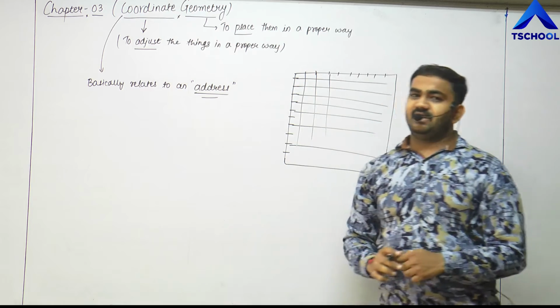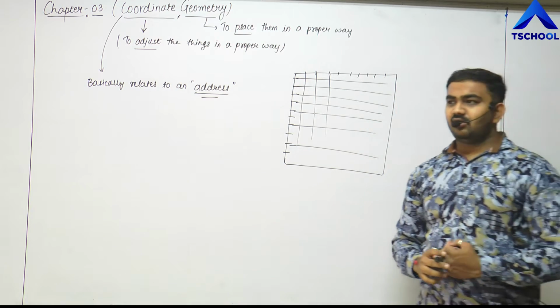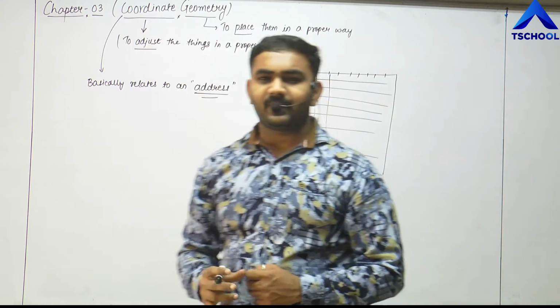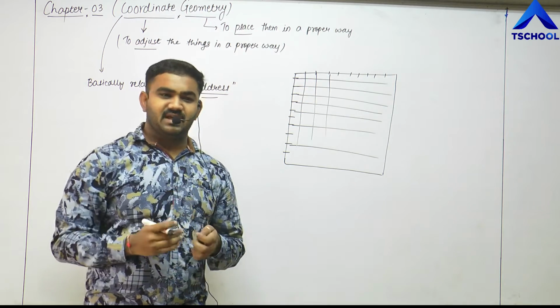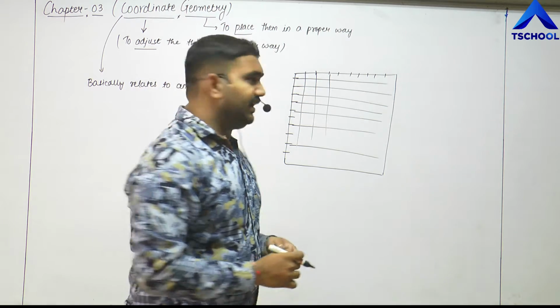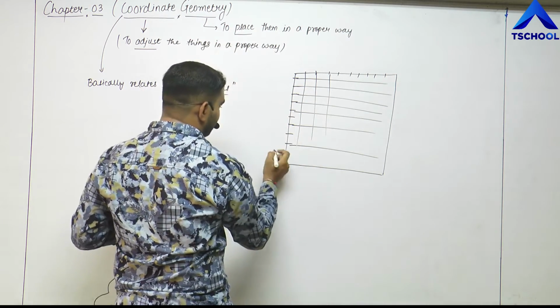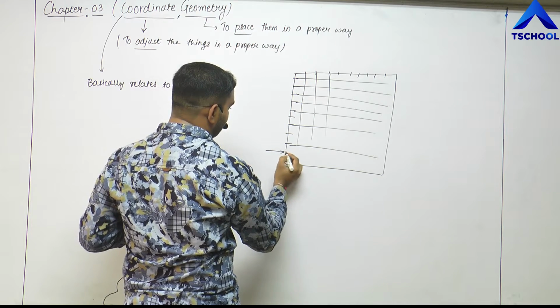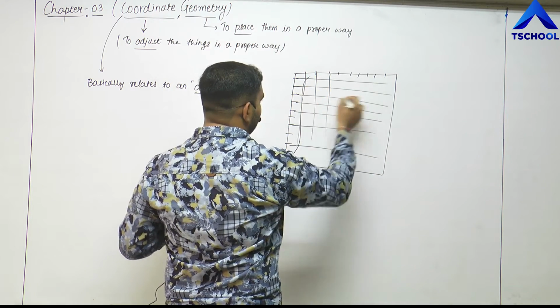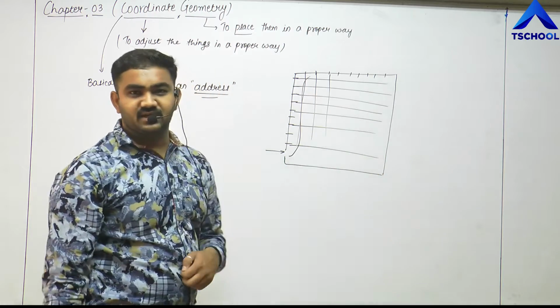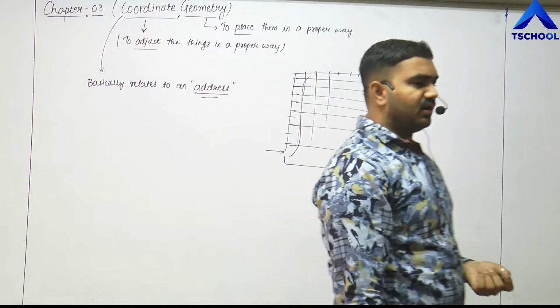For example, if we take the best example of a row house township, you can see that there are so many streets. As we enter in a gate, suppose this is the gate from where I am going to enter, and there are some houses here, we can go like this and enter into any of the streets to reach our house.